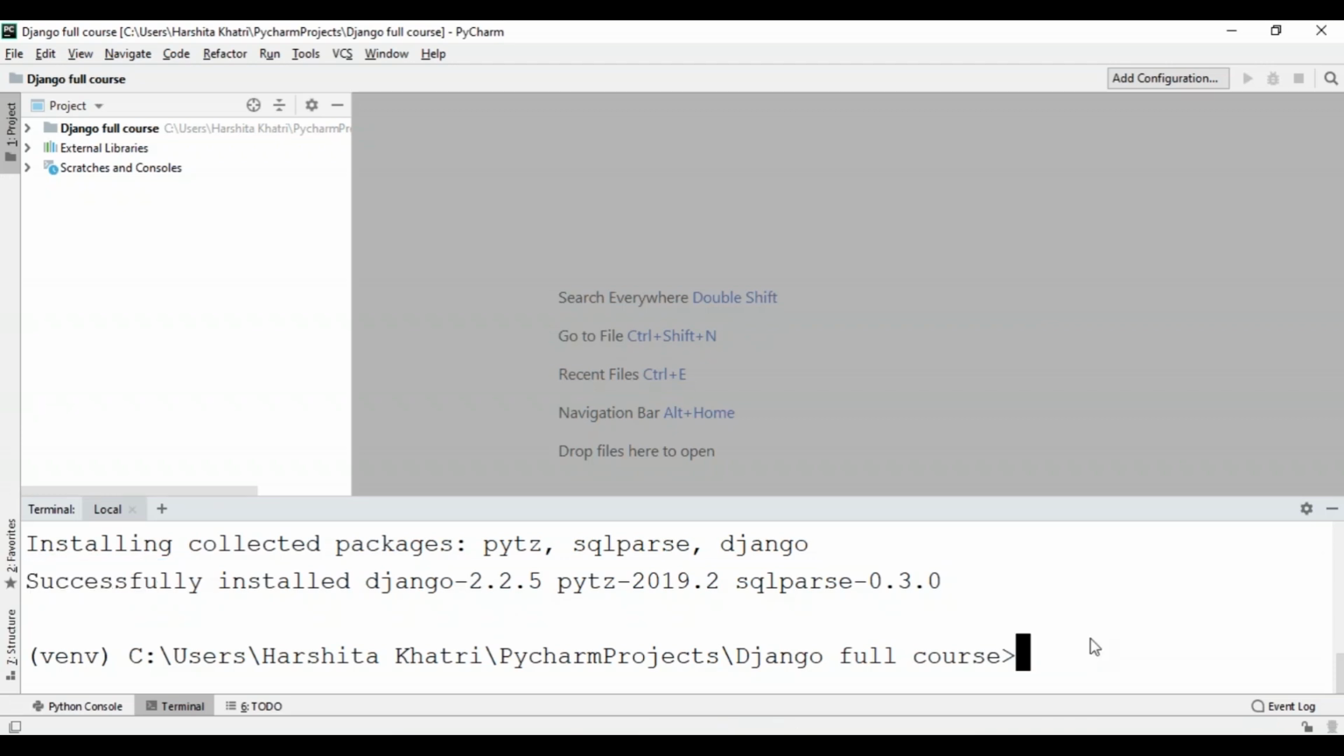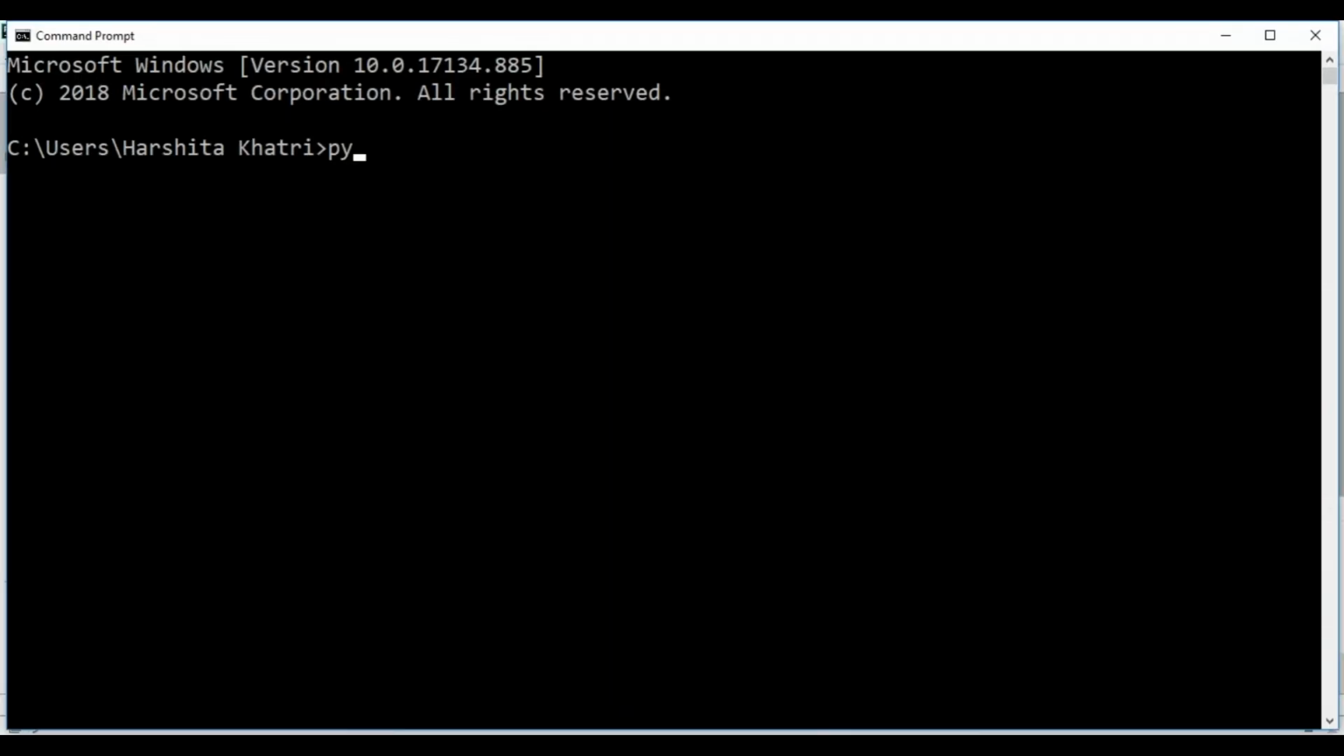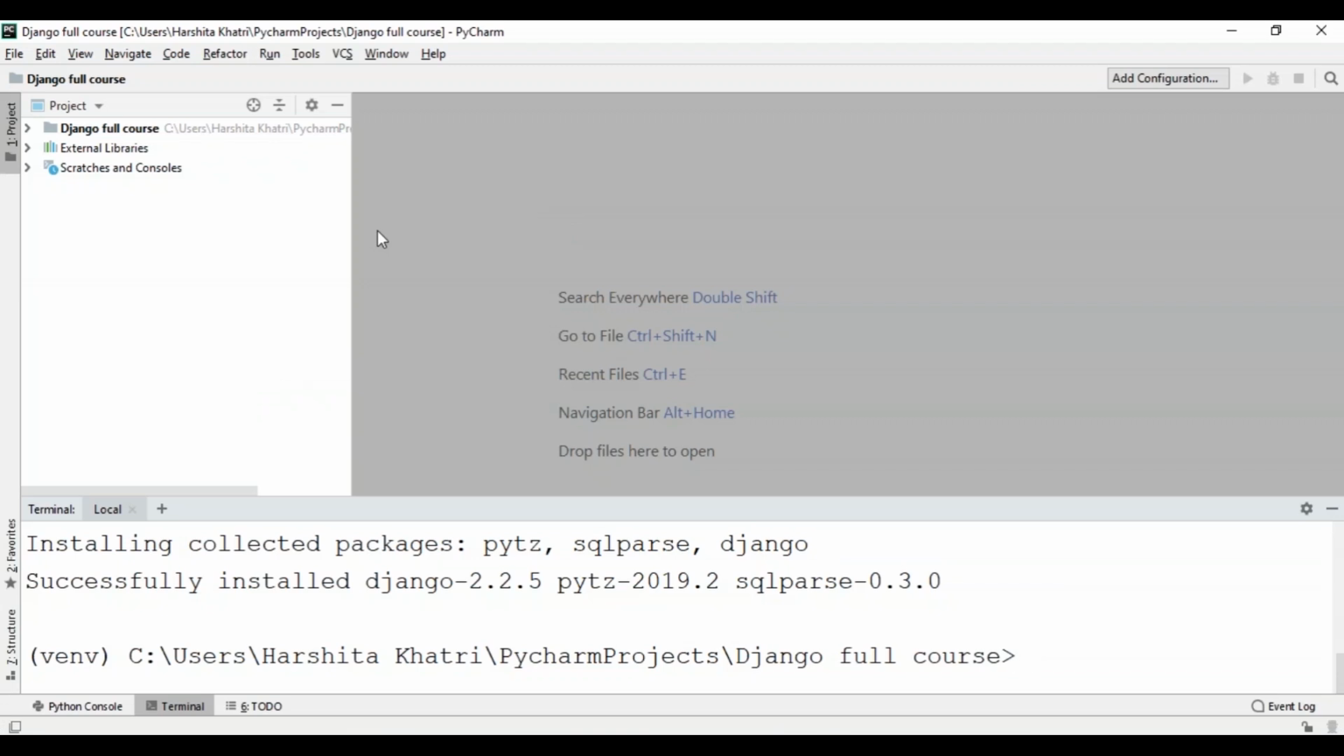Now, to cross-verify if Django has been successfully installed, go to the command prompt and type python -m django --version. So as you can see, when you type this command, it returns the version of Django that's been installed. So now going back to PyCharm, I'll be showing you all how to create a Django project.